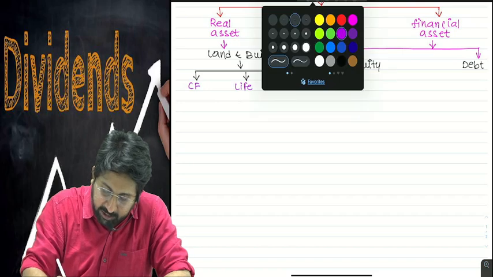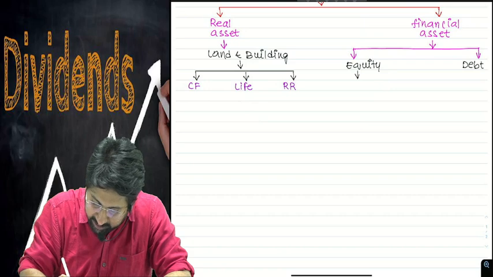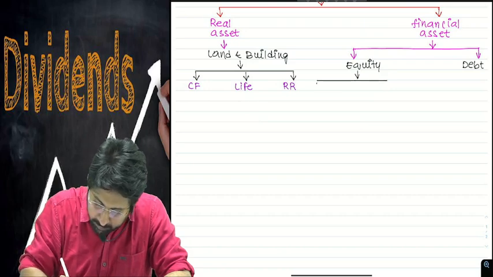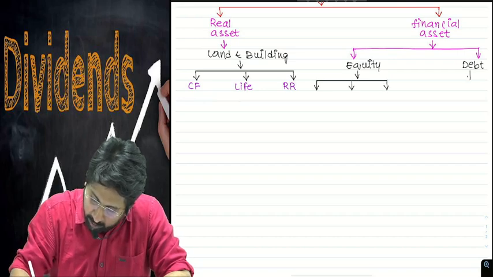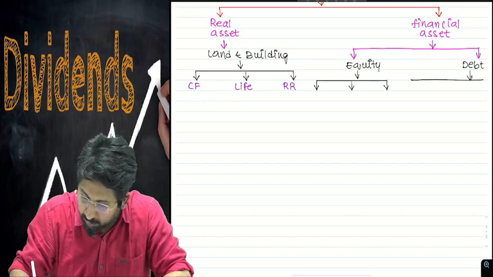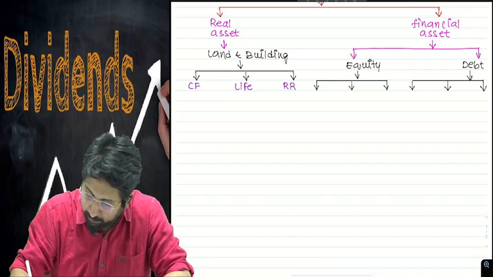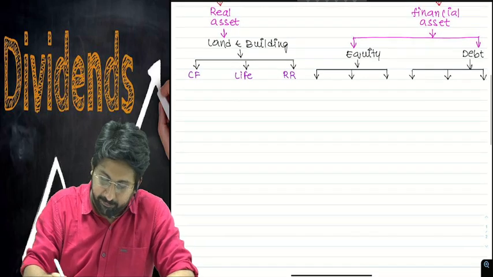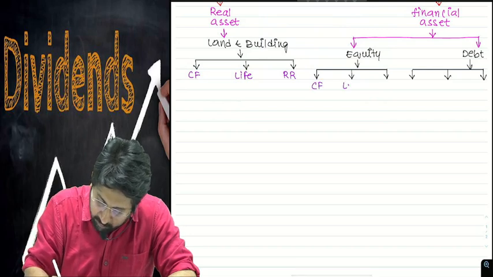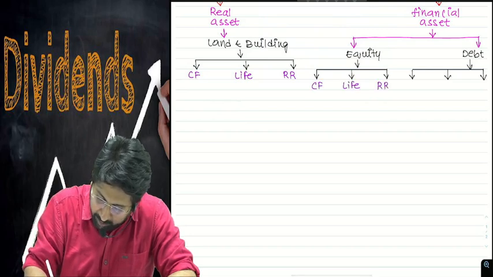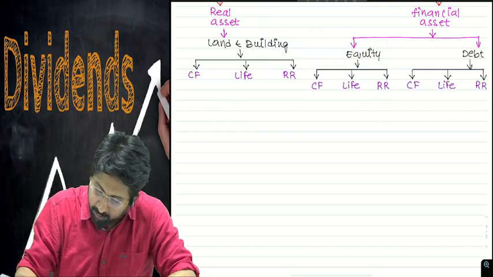Next one, equity, also three things. Debt, also three things. So in case of equity also, I require three pieces of information: cash flow, life, required rate.